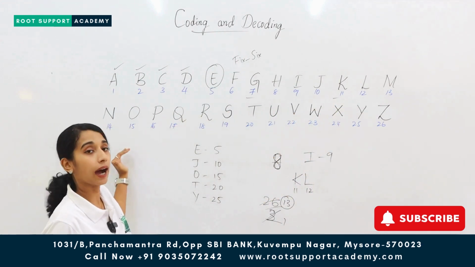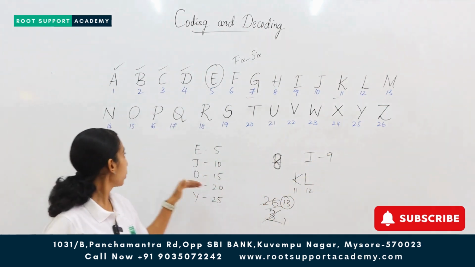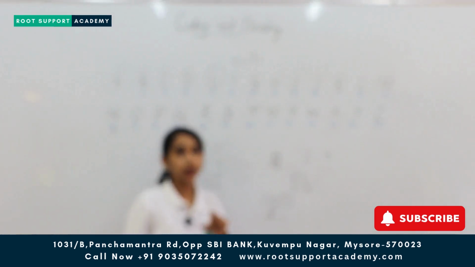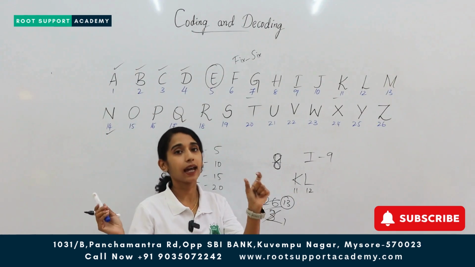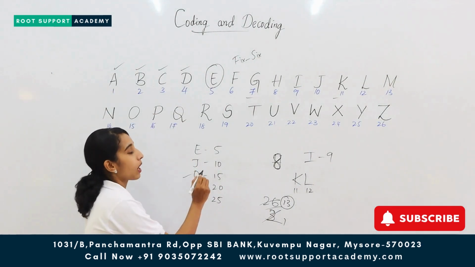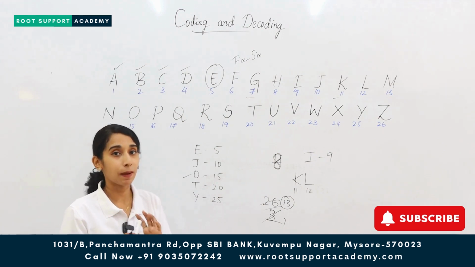The next one you will have 14. Okay, 14 to 26 is the second half. So when you come to N, it always gets the number 14. Okay, M has 13, N has 14. Next, if we come back to what you learned earlier, you have O as 15. Okay, so until 15, you can easily remember.